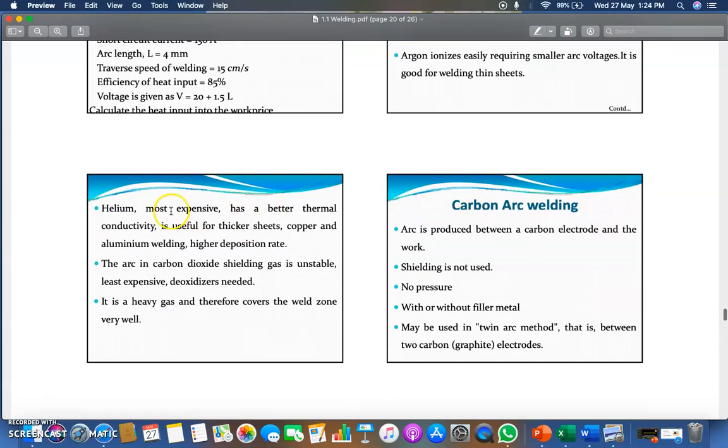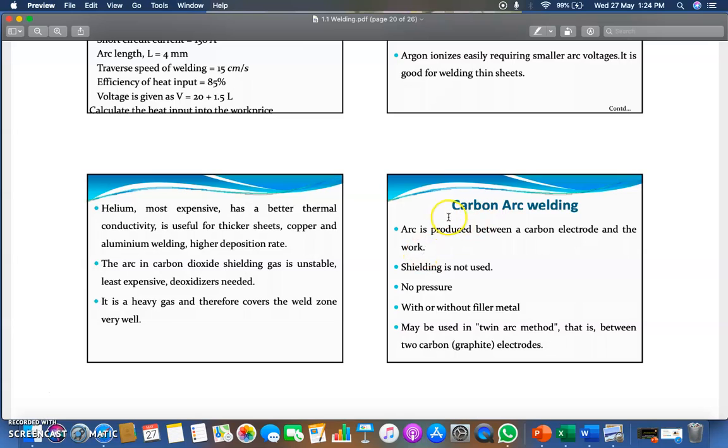Helium is the most expensive, has better thermal conductivity and is useful for thicker sheets, and for copper and aluminum welding, with a higher deposition rate. The arc in carbon dioxide shielding gas is unstable, but it is the least expensive, and deoxidizers are needed. Because the arc is unstable, deoxidizers are used. It is a heavy gas and therefore covers the weld zone very well, including the heat affected zone.